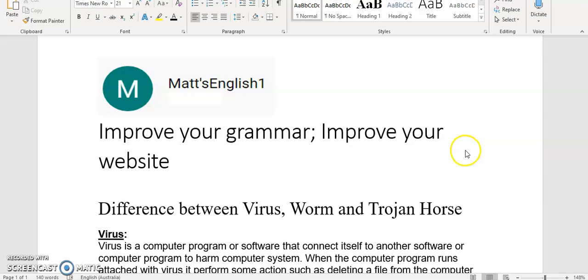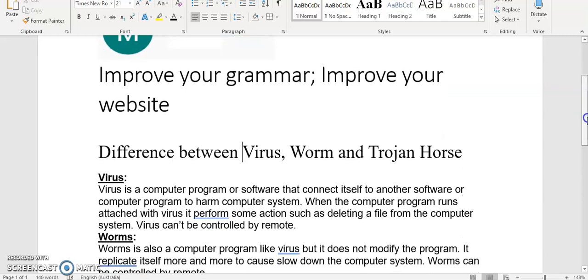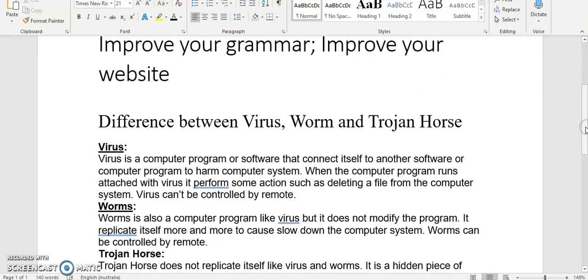I have many students who have businesses and have websites, and sometimes just with a quick check of the grammar, we can greatly improve the content and the message of a website. So today we're looking at some very useful information that I've found on a website on the internet, but this information could be made much clearer with just, I'm guessing, a 10-minute grammar check.